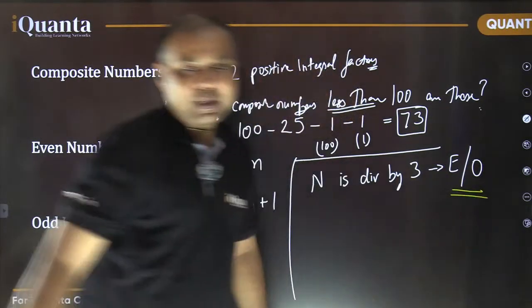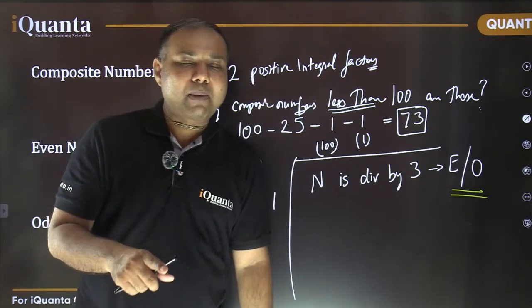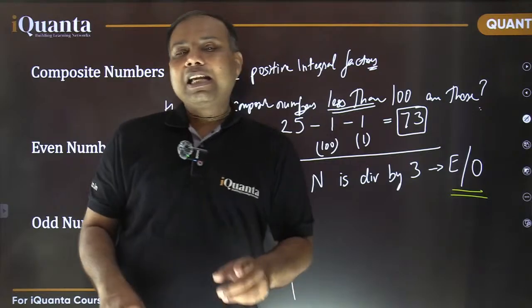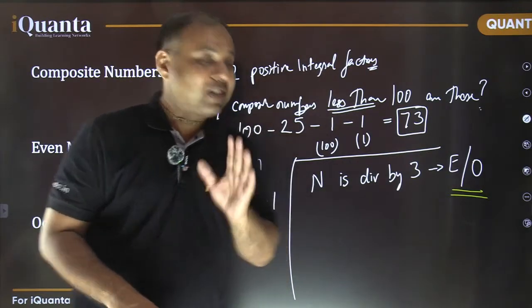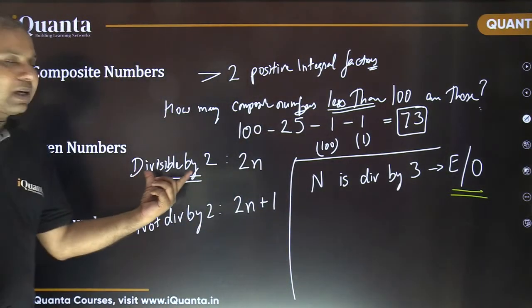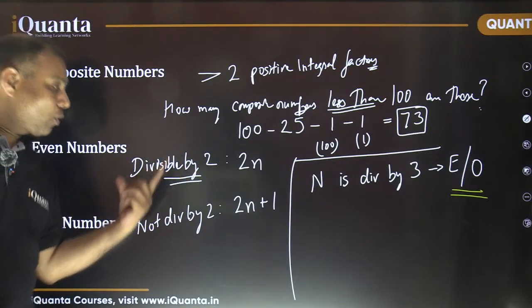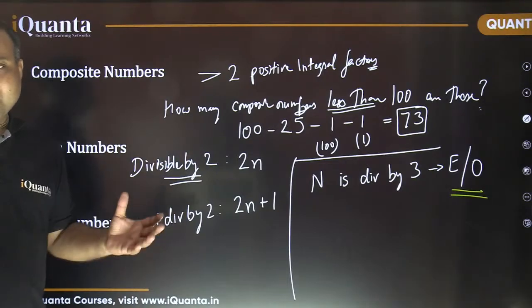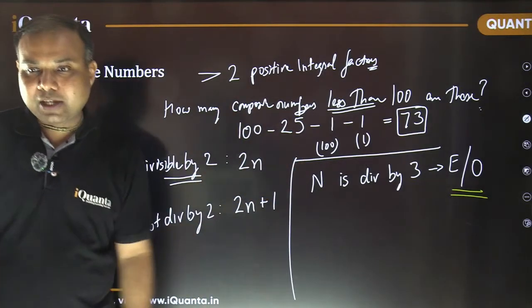We are not sure about that. So we can be confirmed about a number, whether it is even or odd, only if we get to know about its divisibility by 2. If the number is divisible by 2 or not divisible by 2, only then can we say it is even or odd. Otherwise not. ठीक है ना?